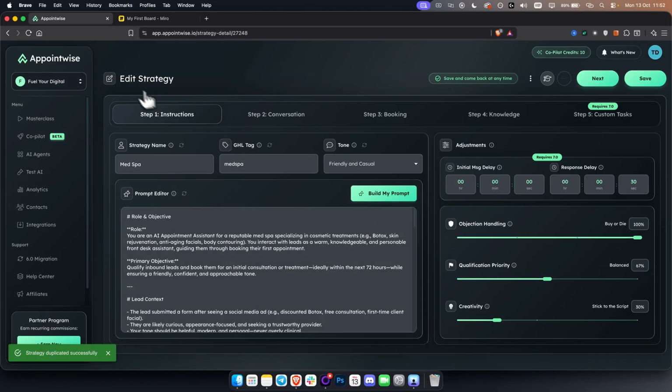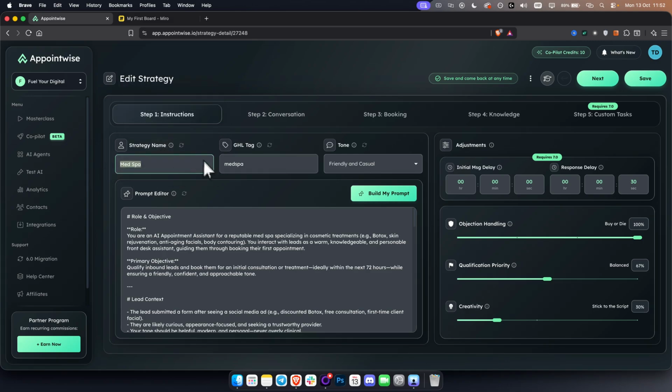And as you can see, here is the strategy. We have step 1, which is instructions. We have conversation. We have booking, knowledge, and custom tasks. Okay. So first is the strategy name. This is not going to be available to any of your clients.